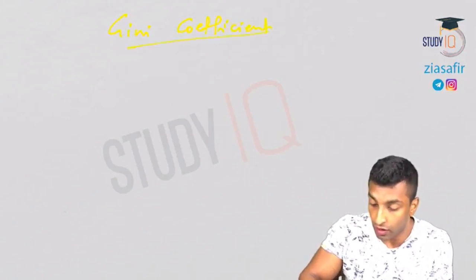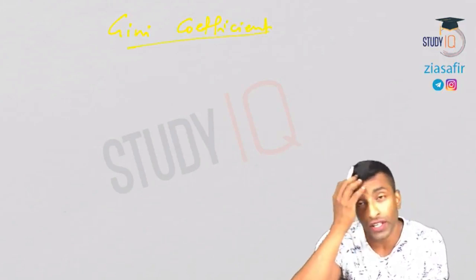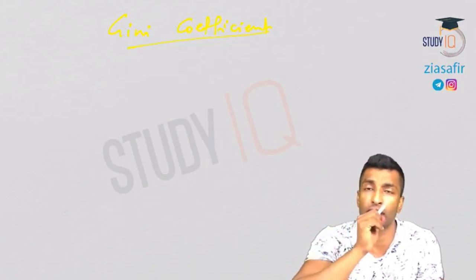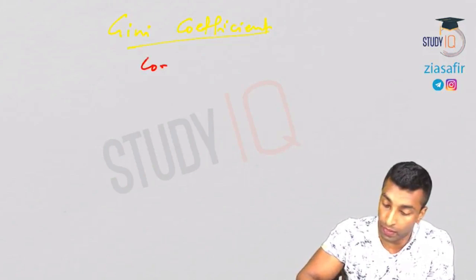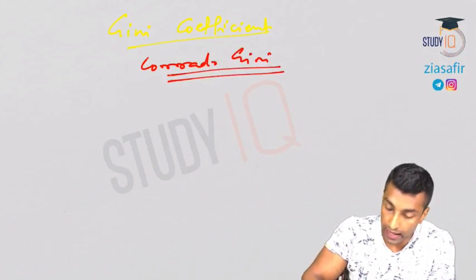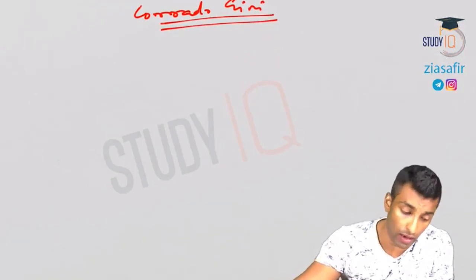Gini coefficient. So the Gini coefficient is actually an arithmetic concept of understanding inequality, which is based on the Lorenz curve. It is actually given by Corrado Gini. It is an arithmetic measure of inequality based on the Lorenz curve.